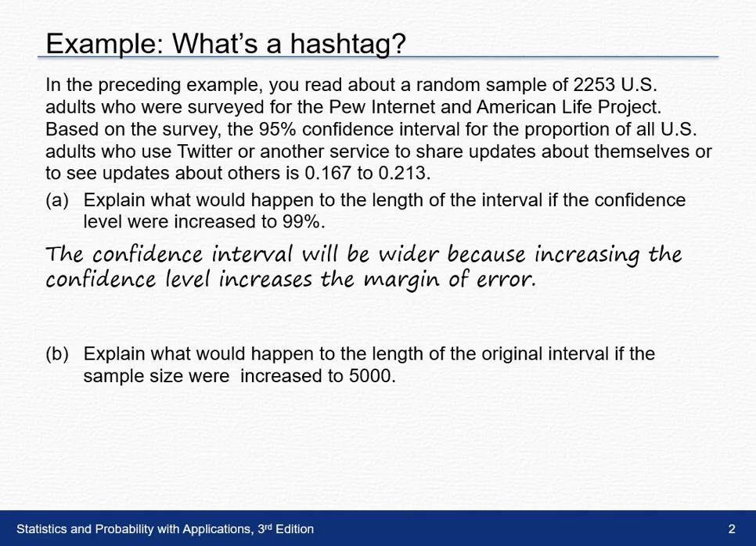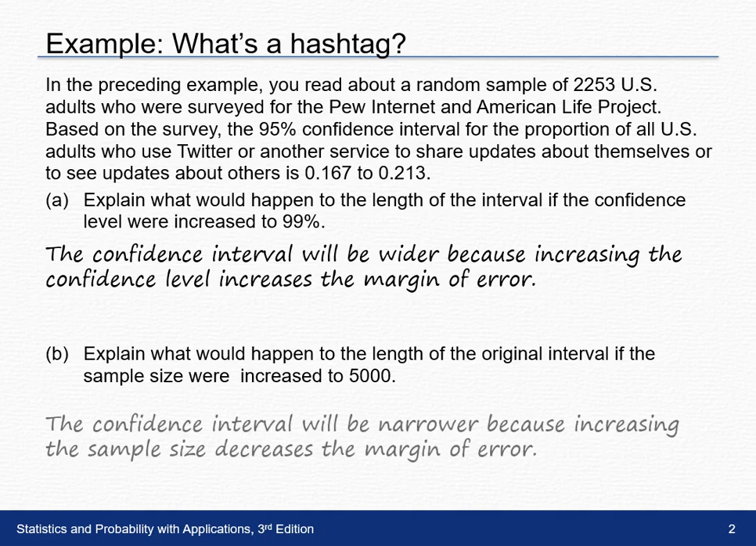In Part B, we're asked to explain what would happen to the length of the original interval. So we're back to our original interval up here. If now, instead of changing the confidence level, we increase our sample size to 5,000, before it was just over 2,000, then our interval is actually going to become more narrow and more precise, because our margin of error is going to decrease because the sample size increased.